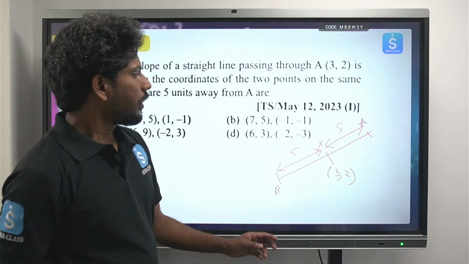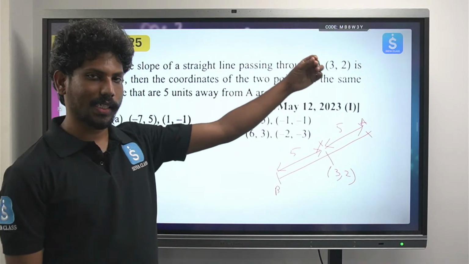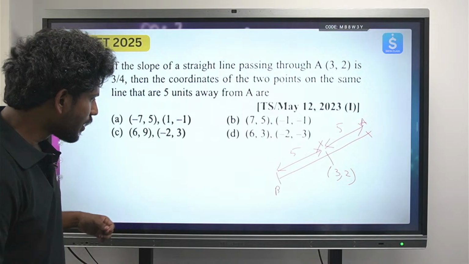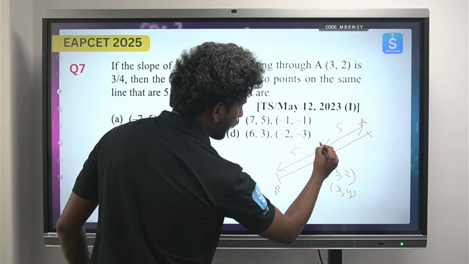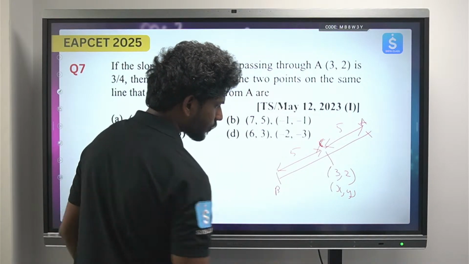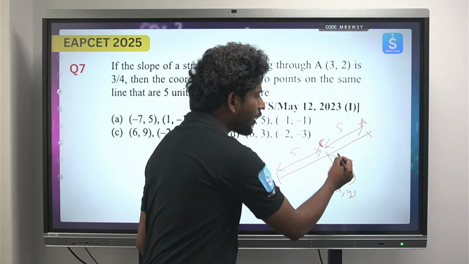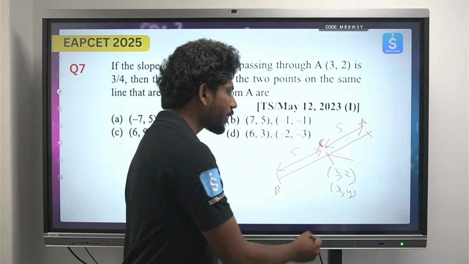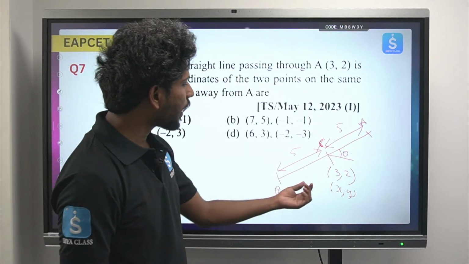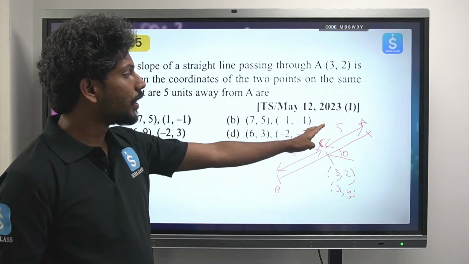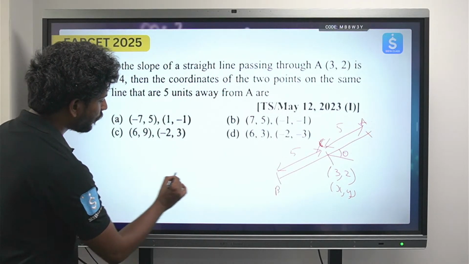Whenever we want to find a point which is at some distance from another point, suppose this is some x comma y, and suppose you know the angle, that is the slope or the theta value, at what angle it is inclined, then you can find exactly the point lying 5 units away. I am just giving you a brief generalized formula.